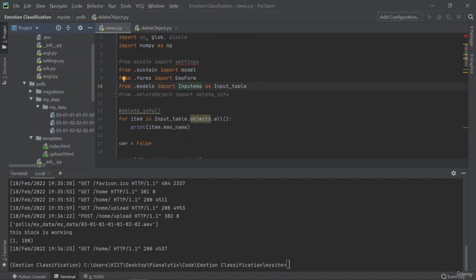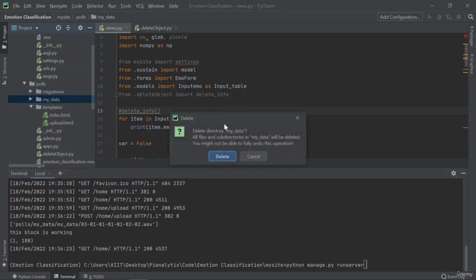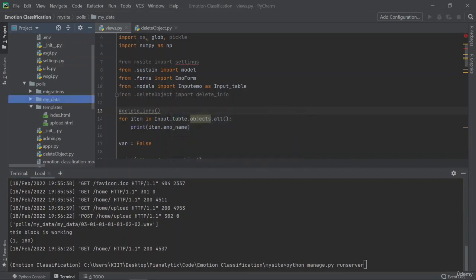So what you can do is uncomment this and run the code again, and then it would delete all the data from your table, and then you can just delete this folder, and then push your data onto your AWS instance, and then you can run the project again.